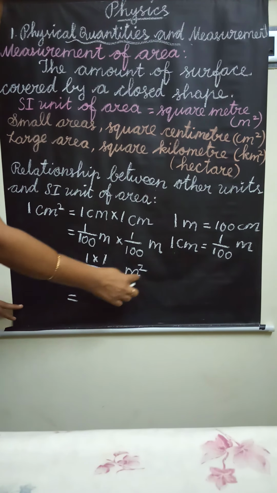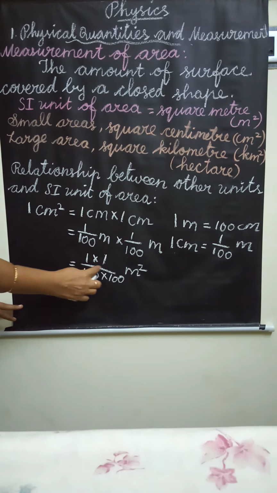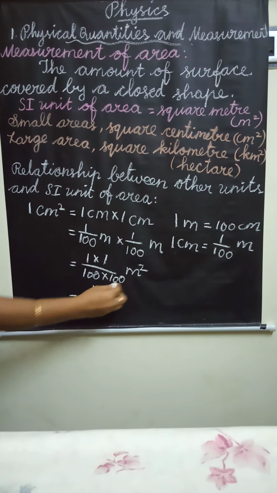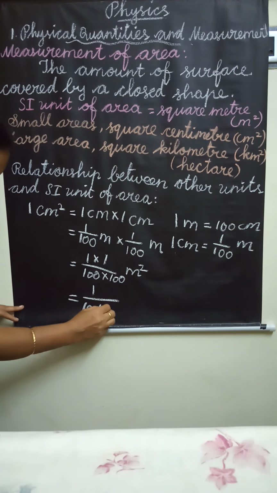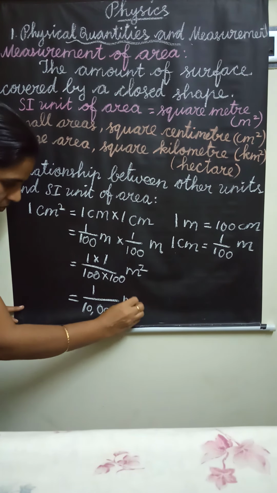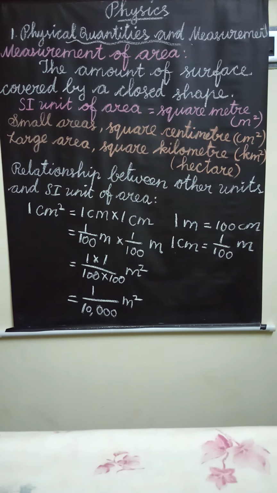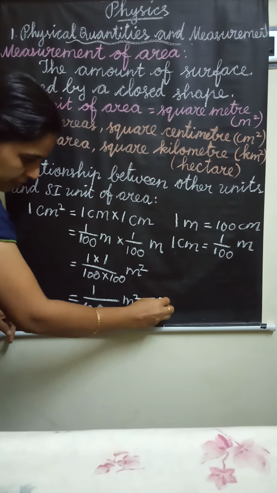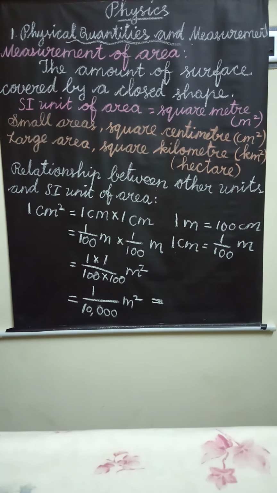Meter into meter. Now we have to multiply these two numbers: 1 into 1 is 1, and 100 into 100 is 10,000, meter square.